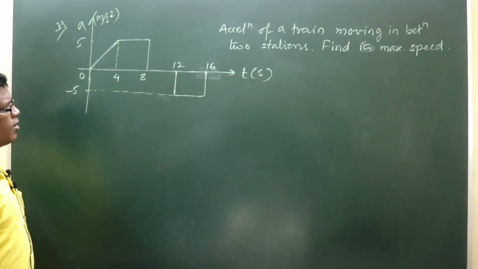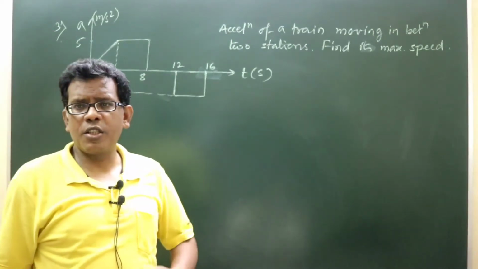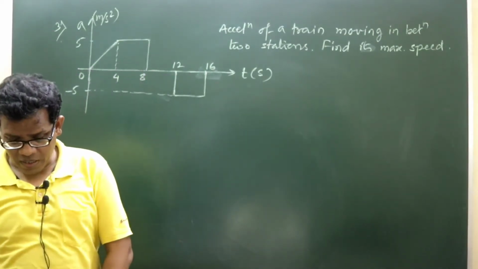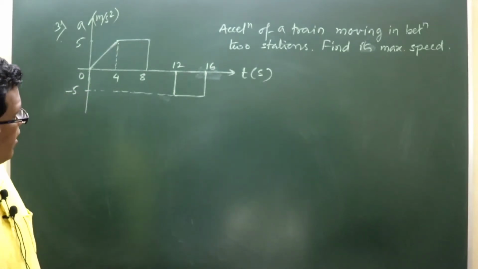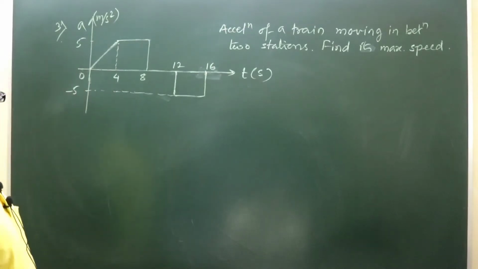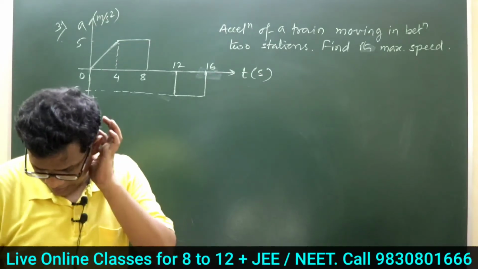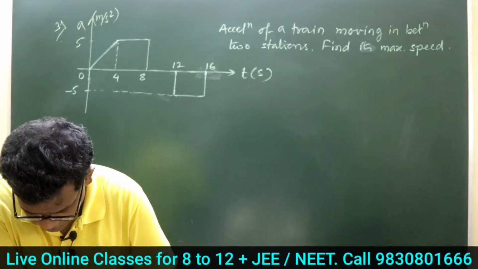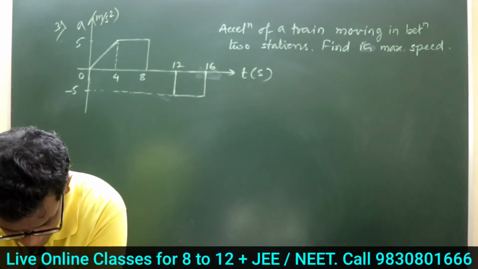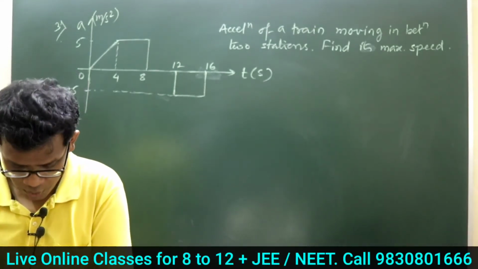Okay, a train is moving with an acceleration whose variation during its motion has been shown in the graph. Acceleration is in meters per second squared, time is given in seconds. So 0, 4, 8, 12, 16 are seconds, and plus 5 and minus 5 are the acceleration magnitudes. So what will be the maximum speed of the train during this motion?